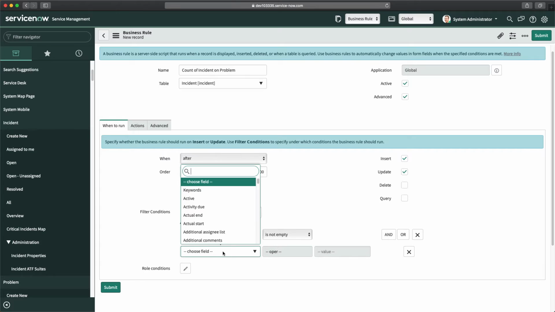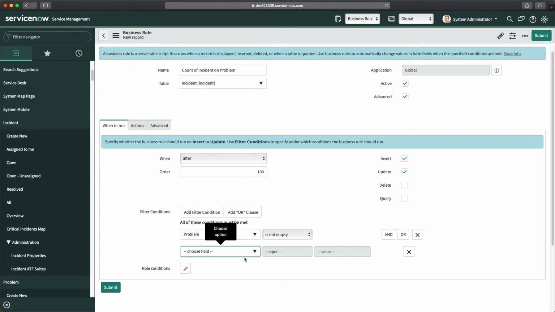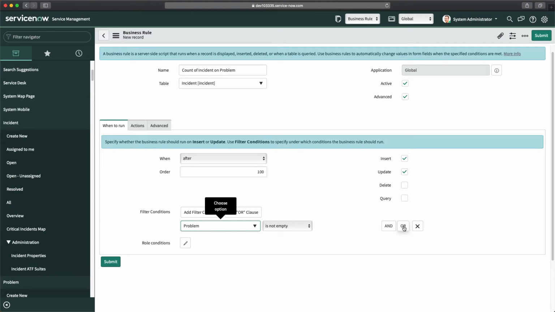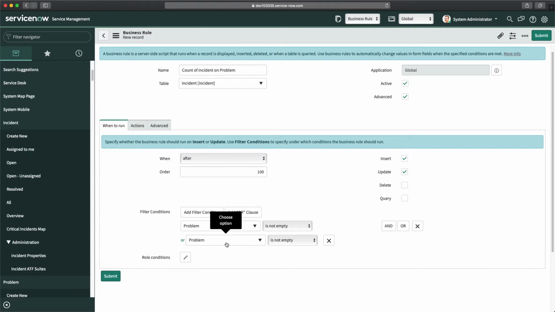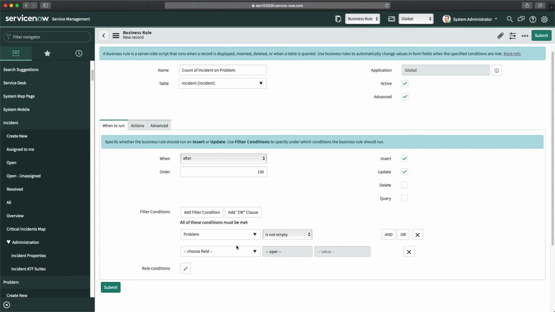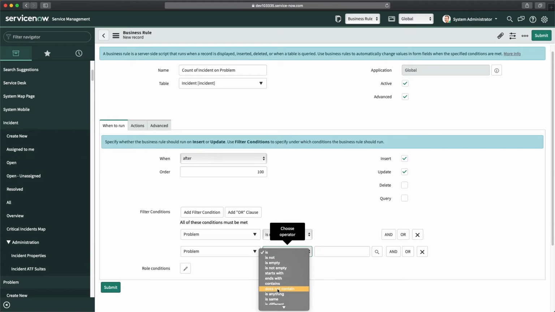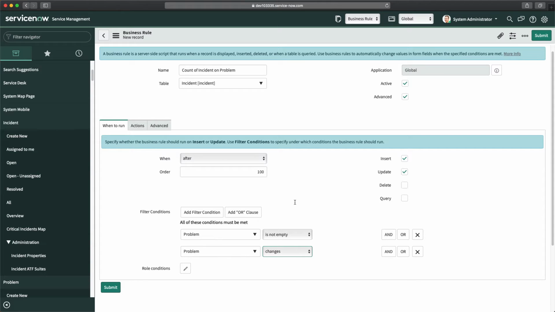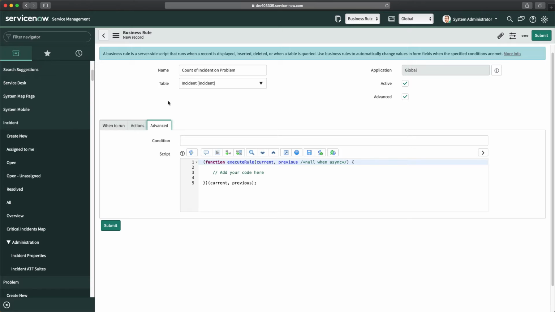And, or I think it should be or. I think you can just keep and problem changes. That means this field is getting changed and it is not empty. We will go to the advanced tab now.